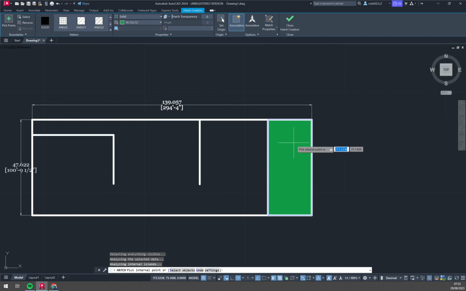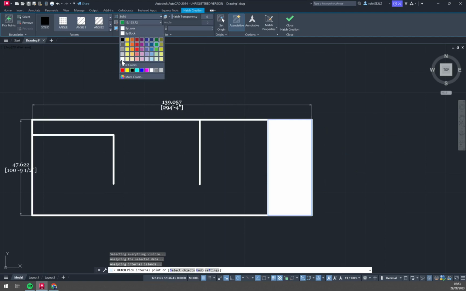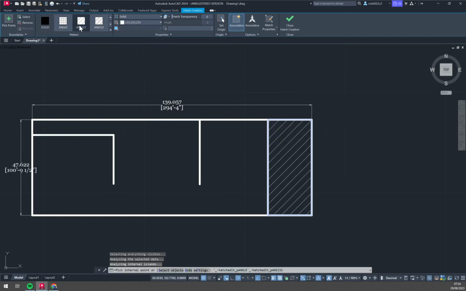So you see that it already changed the color, which I don't really want. But okay, let's go like this. It's changed the color, and it's solid. We can go with angle, ANSI31 and ANSI32. So I'm going to go with ANSI31, and already some scratches are happening, or we are filling the pattern.